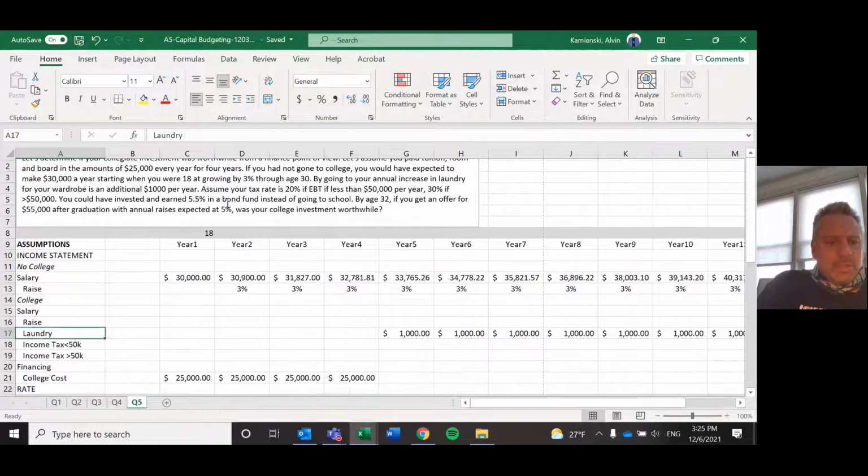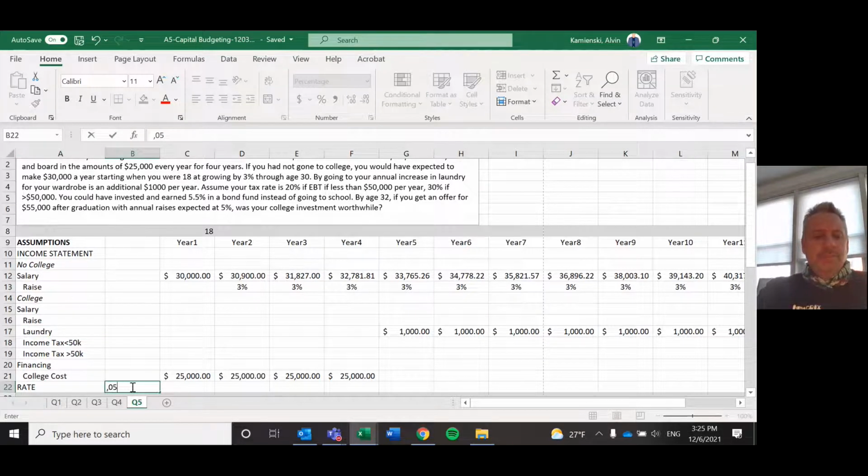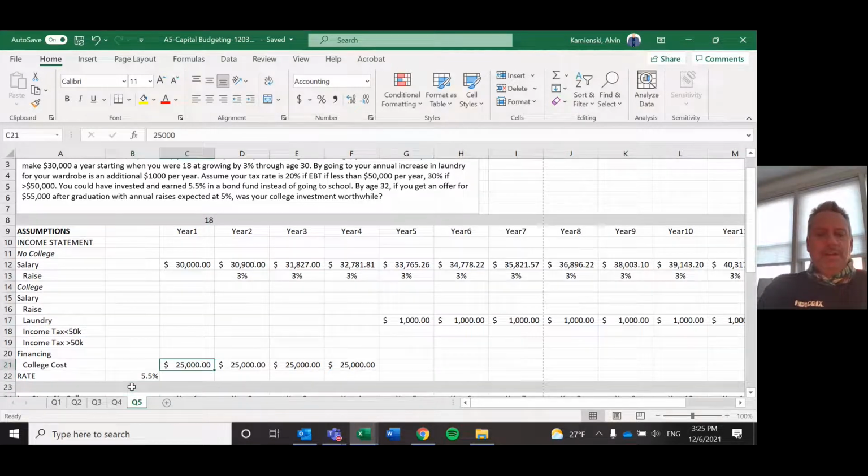It says in here, though, we should also take into consideration that it costs money to go to college, and you could have used this $25,000 to invest. And if so, you would have earned a 5.5% interest rate or opportunity cost of capital.